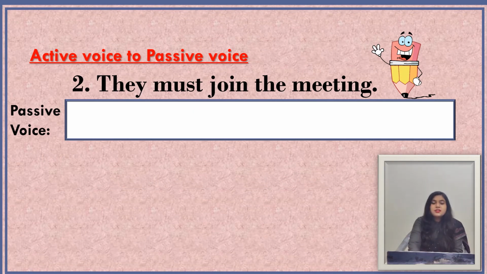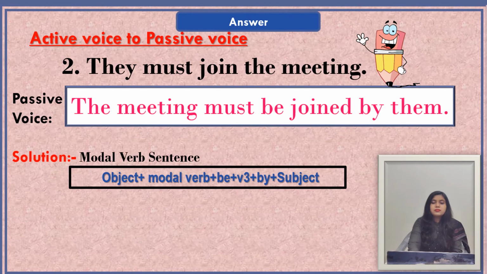The second sentence is they must join the meeting. In this sentence our verb form is must join. Must is a modal verb and join is the main verb here. They is the subject and the meeting is the object of the sentence. Now we see the passive form of this sentence. When we change this sentence into passive voice, our sentence will be: the meeting must be joined by them. And the formula which we have used here is object plus modal verb plus be plus V3 plus by plus subject.